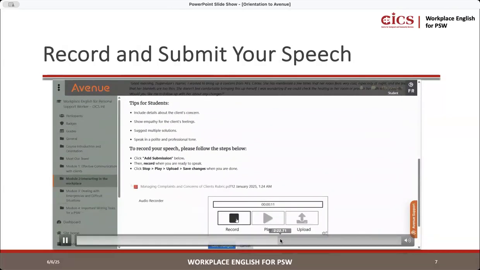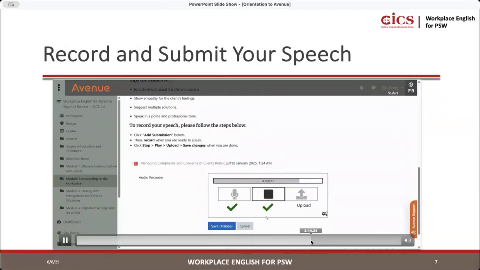She has mentioned a few times that her room feels cold, that her blanket... We could check. So again, it'll say uploading successfully.